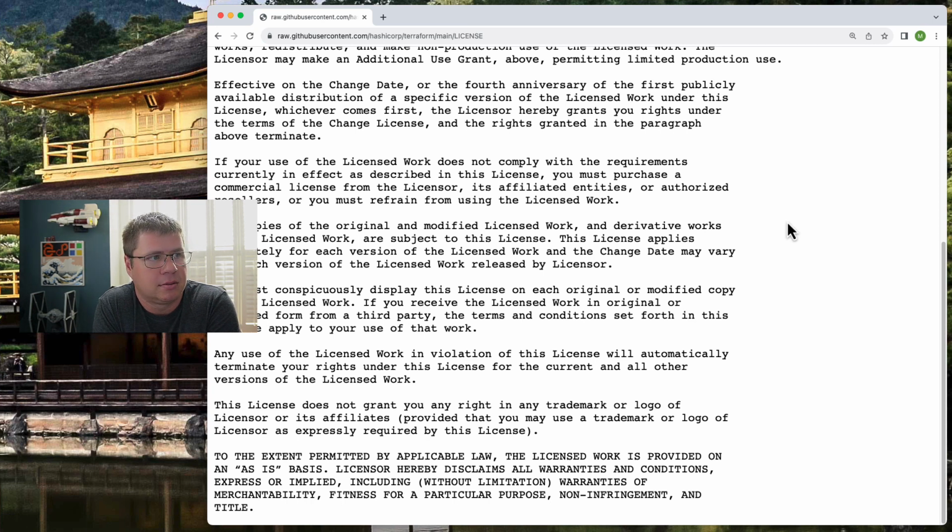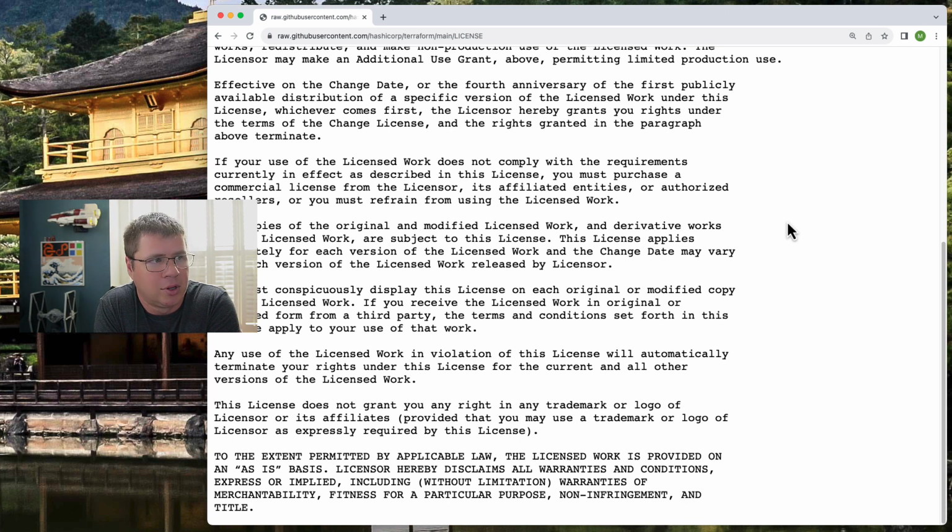Anyways. This license does not grant you any right in any trademark or logo of the licensor or its affiliates, provided that you may use a trademark or logo of licensor as expressly required by this license.